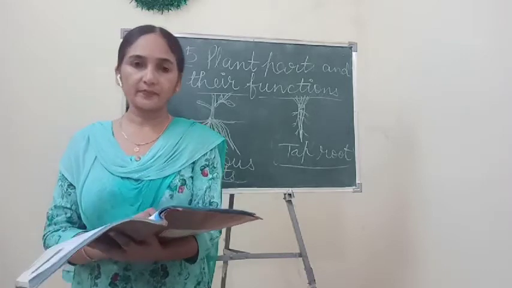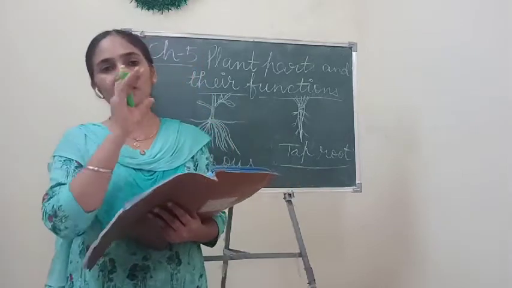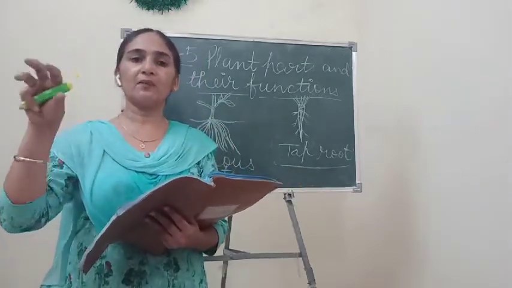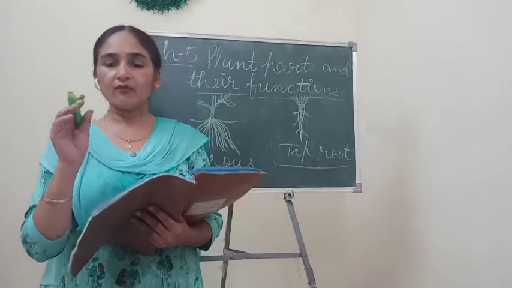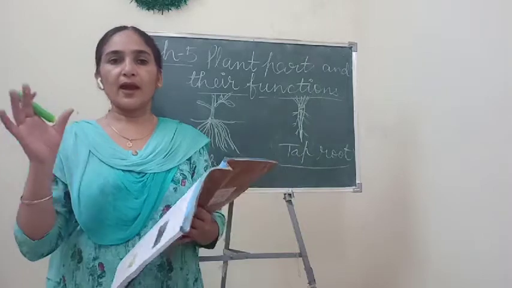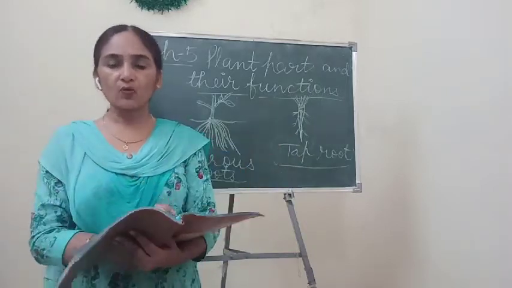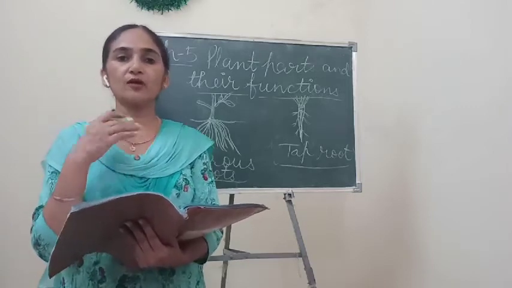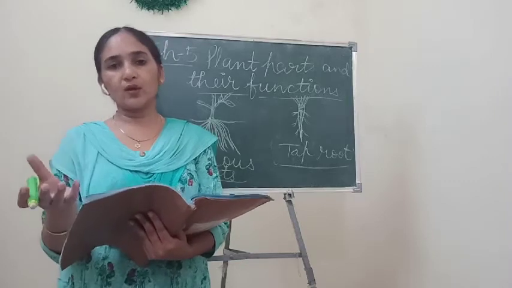Mangroves grow in fresh and saltwater swamps. You know, children, all the rivers, when they flow, ultimately meet the sea. Understand? And where river and sea meet together, at that place fresh water is also there, because water of river is called fresh water and water of sea is called salty water.